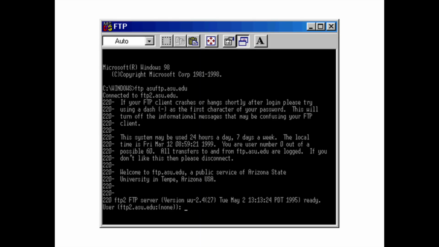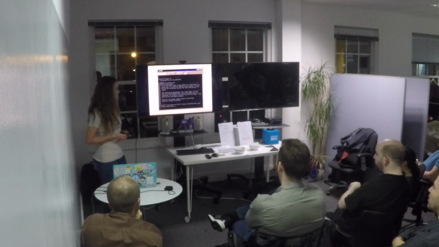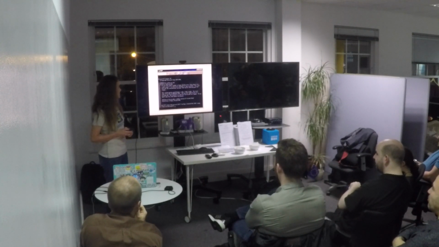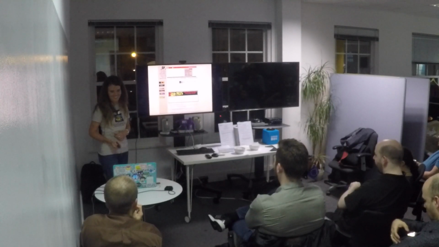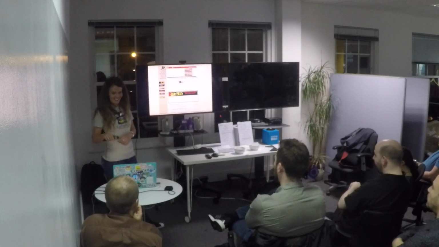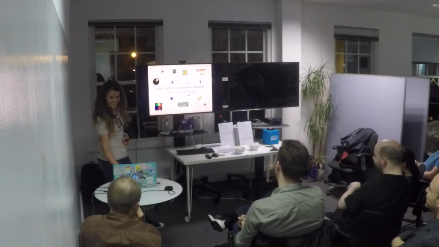Got uploaded somewhere, but FileZilla wasn't around either. So FileZilla was 2001. We just gotta go old school and use FTP on the command line to try and upload that stuff online. And for bonus points, we can add our website to GeoCities. That's what you used to do back then. Assuming we've done that, the website is actually live on this URL, so we can go and click it.